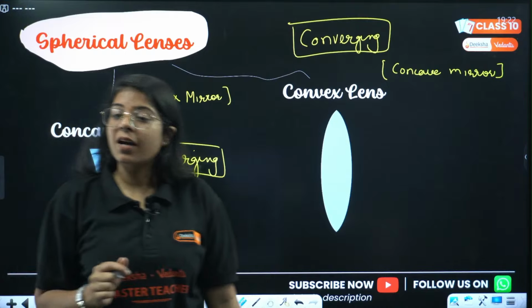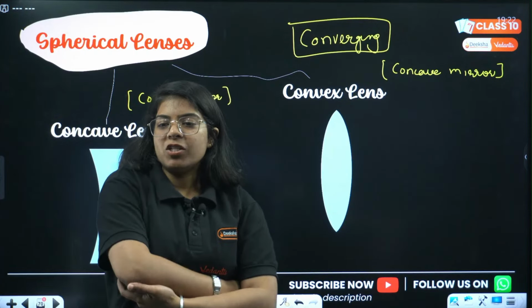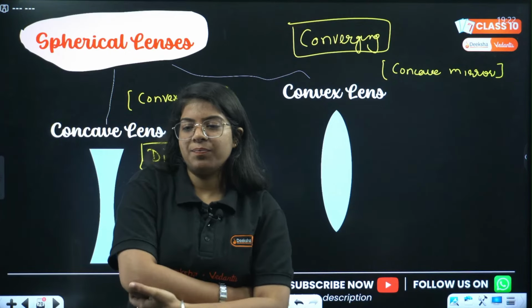Yes, convex converge, concave diverge. Very good. A diverging, B converging. Very good. Everyone great.